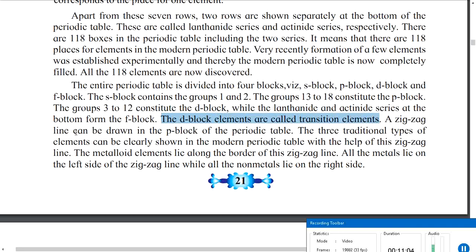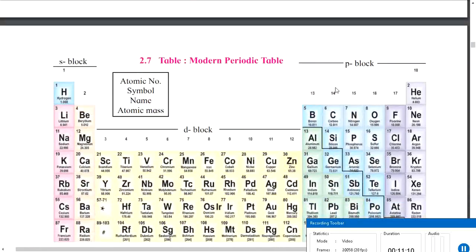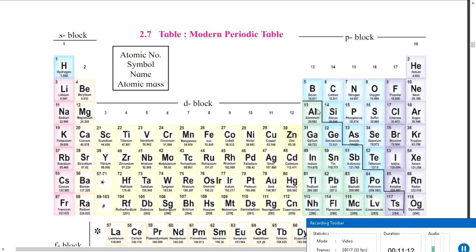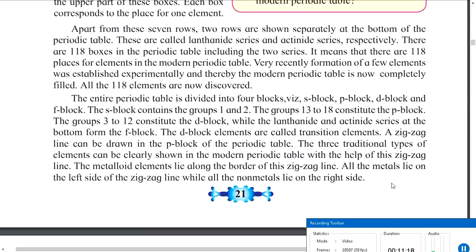A zigzag line can be drawn in the P block of the periodic table. Now let us see, where is the P block? Okay, this is the P block. Can you see this zigzag line? Yes, the author is talking about this line. Now let us see what is the importance of this line. It is saying that the three traditional types of elements can be clearly shown in the modern periodic table with the help of this zigzag line.